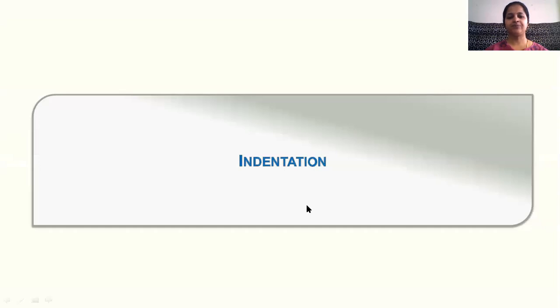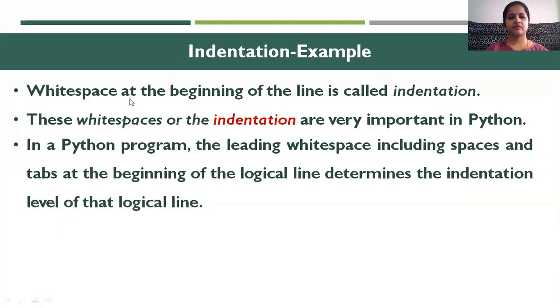So next we will see one more important topic, that is indentation. White space at the beginning of line is called indentation. These white spaces or the indentation are very important in Python. In the Python program, the leading white space, including spaces and tabs at the beginning of the logical line, determines the indentation level of that logical line. See, in Python, we can't leave white spaces without the reason.